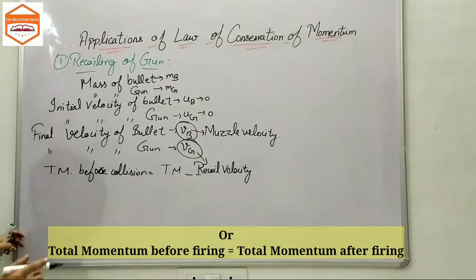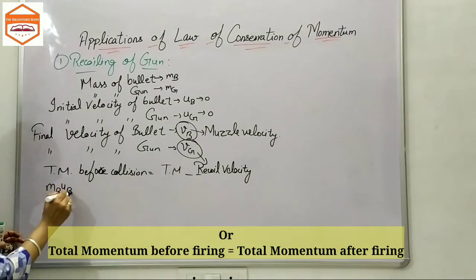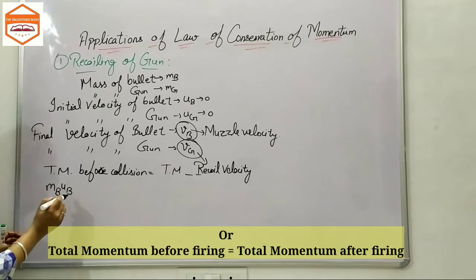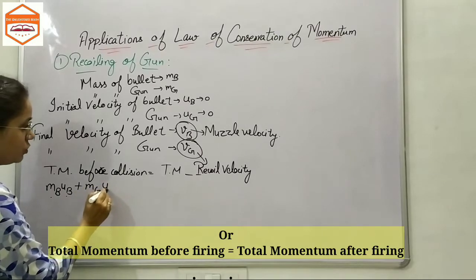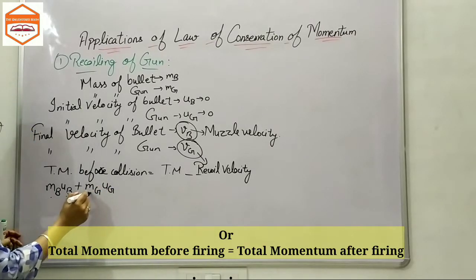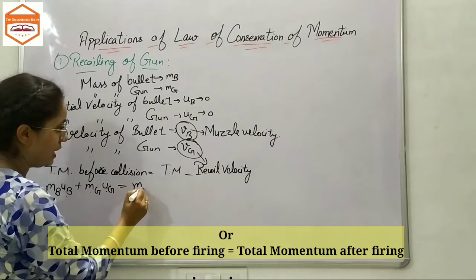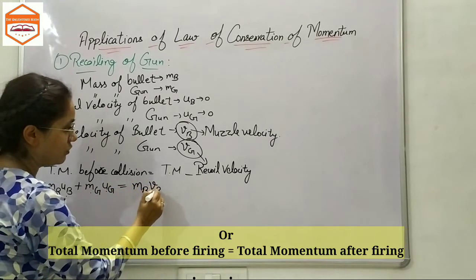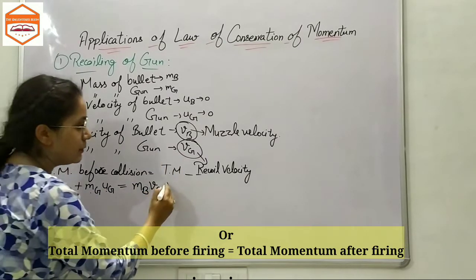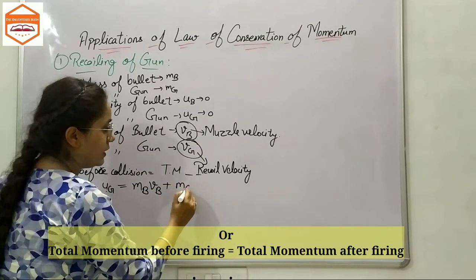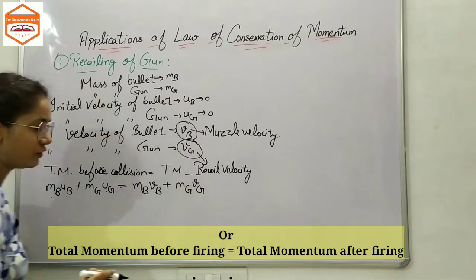Now before collision it would be mb ub, the mass of the bullet times the initial velocity of the bullet, plus mg ug, the mass of the gun times the initial velocity of the gun, equals the mass of the bullet times the final velocity of the bullet, which is the muzzle velocity, plus the mass of the gun times the final velocity or recoil velocity of the gun.